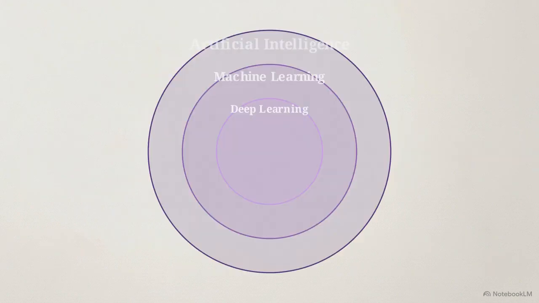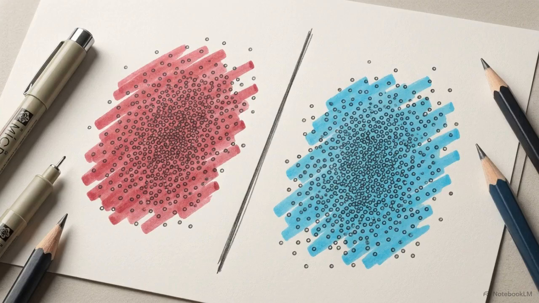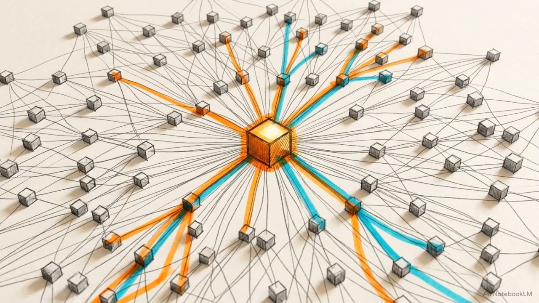At the absolute center of this taxonomy, we find generative AI. Standard machine learning is generally discriminative. It classifies or predicts existing patterns. Generative AI utilizes massive, multi-purpose foundation models, pre-trained on vast datasets, to create entirely new, high-fidelity text, code, or images that share the statistical characteristics of their training corpus.